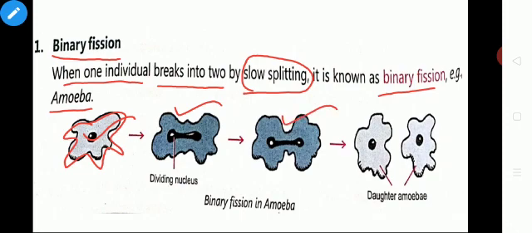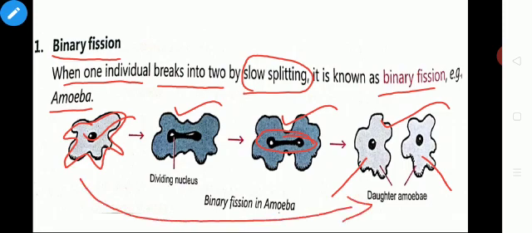In the third picture also, the nucleus gets elongated. It is going to divide into two. Over some days, in the last picture, you can find two daughter amoebae. So, from the single parent, two daughter amoebae are formed. This is binary fission. This is one of the methods in asexual reproduction.